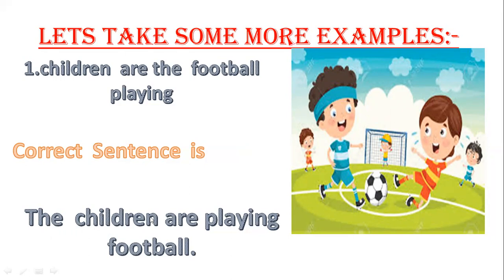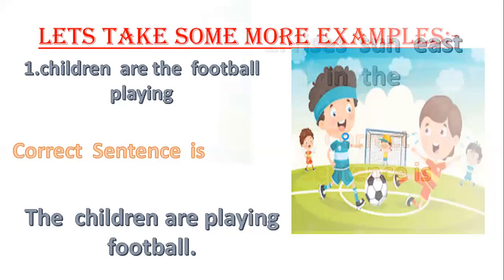The children are playing football. Okay. So first you will put the children. The children are playing football. Okay.